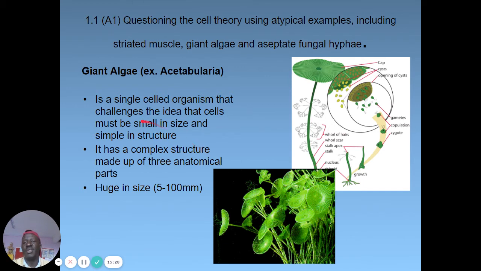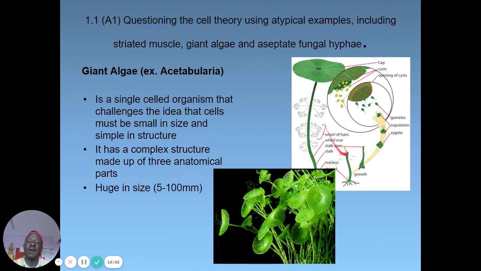So algae is a single-celled organism that challenges the idea that cells must be small in size. If you look at the size of these algae, it's big. It's one cell, but it's big. So does that mean that cells are not supposed to be small? Yes, there are differences. Sometimes variations occur. So this is another variation we need to accept that challenges but doesn't disprove the cell theory.